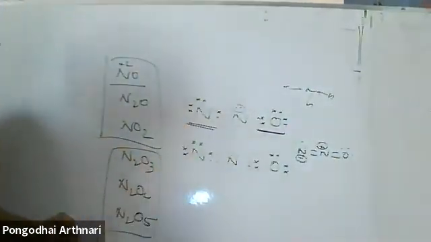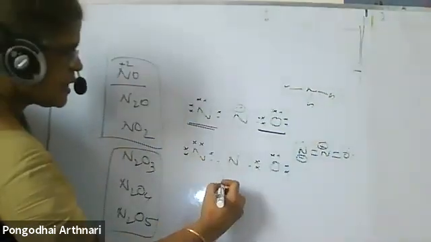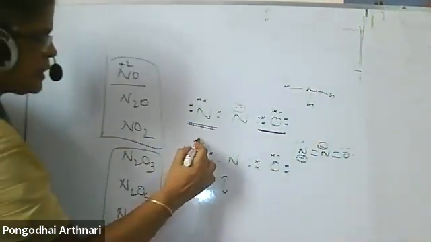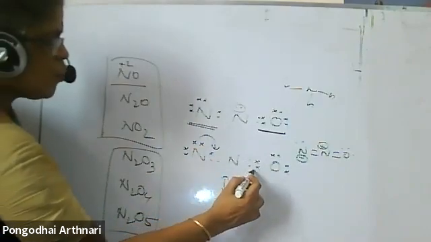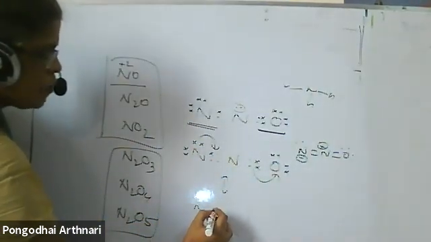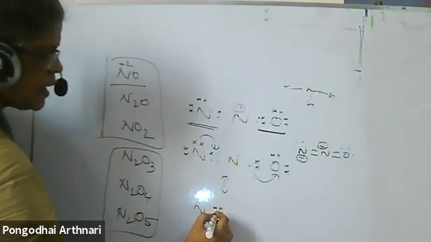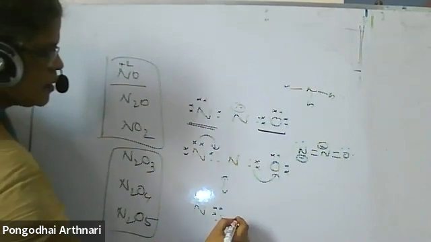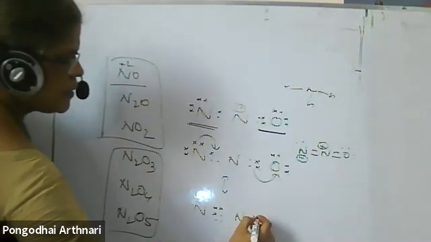Now, what is another resonating structure? I can bring this pair over here and 1 pair this way. So N, 1 lone pair, then this will be here. And I'm shifting here.